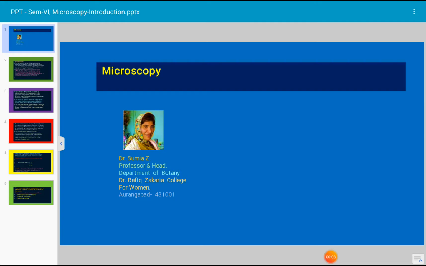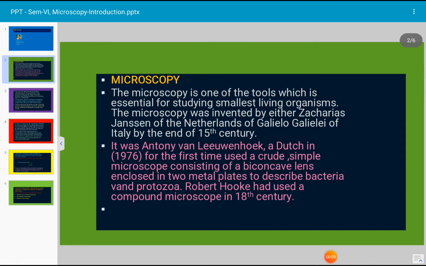Today's topic for discussion is microscopy. Let us see the concept of microscopy in detail. Microscopy is one of the tools which is essential for the study of the smallest living organisms.